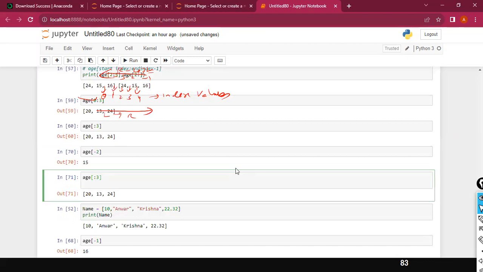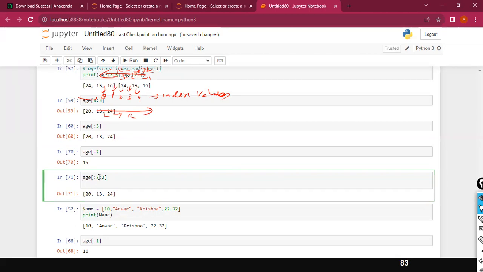Now what I do is, if I put 2, what output am I going to get? Can you all please make it fast? So let me do one thing. I'm going to put colon 2. What value am I going to get? So starting from the beginning, 0. If I don't specify anything before colon, that means starting from the 0th index, right?